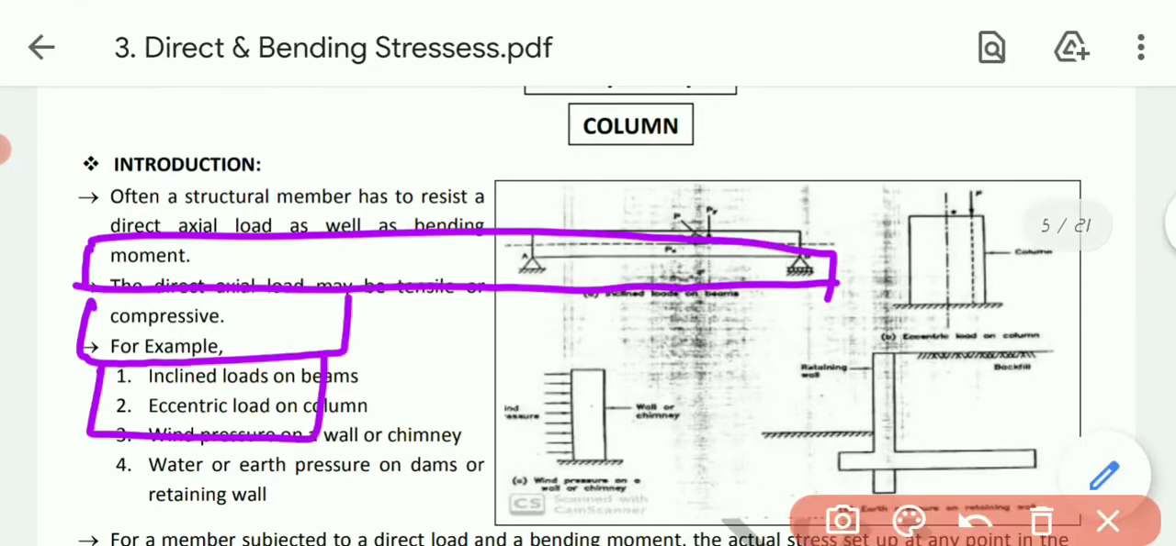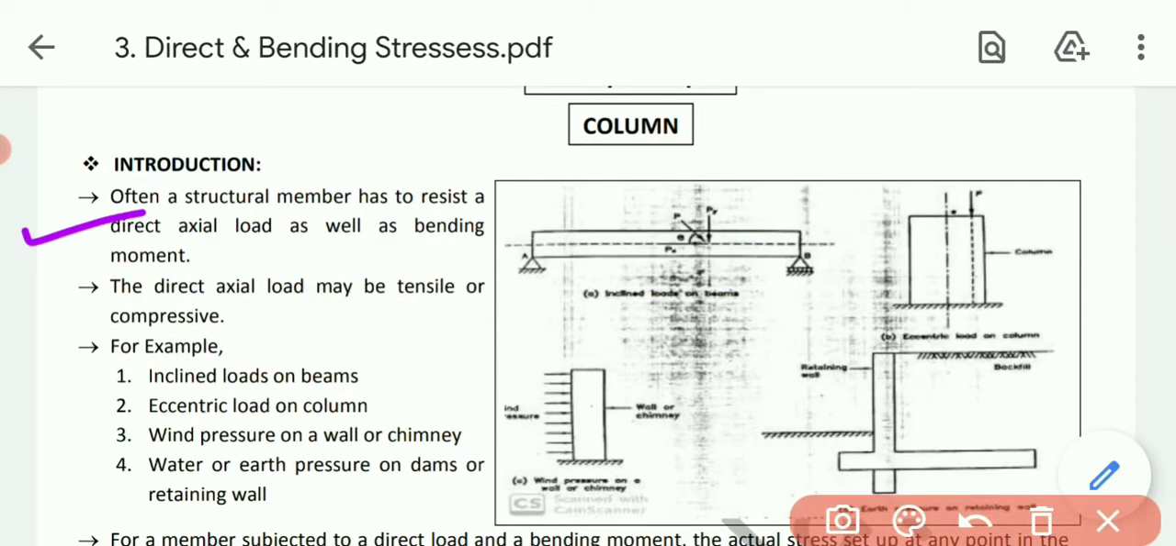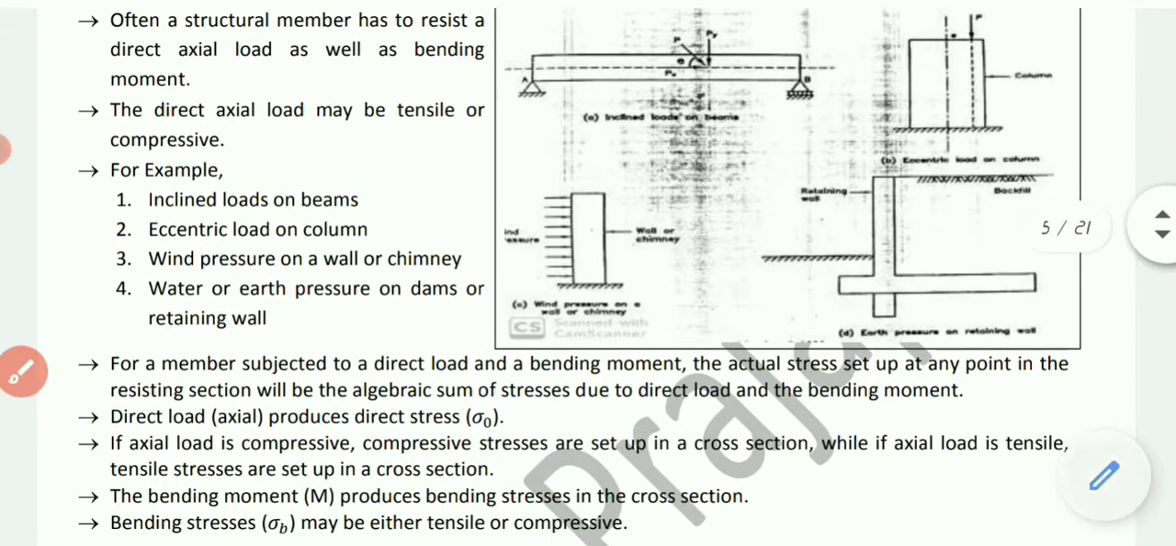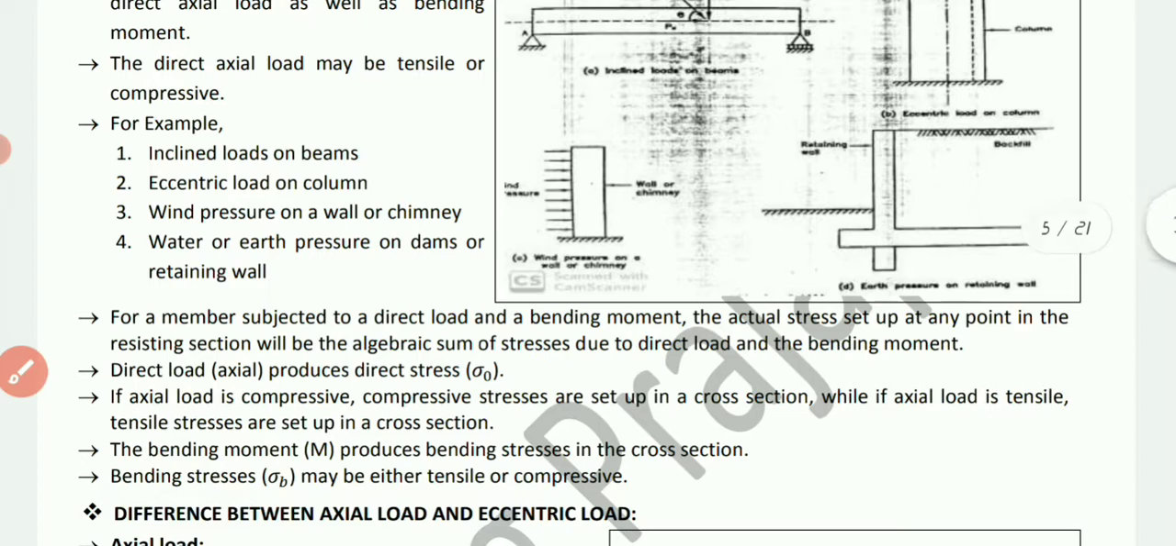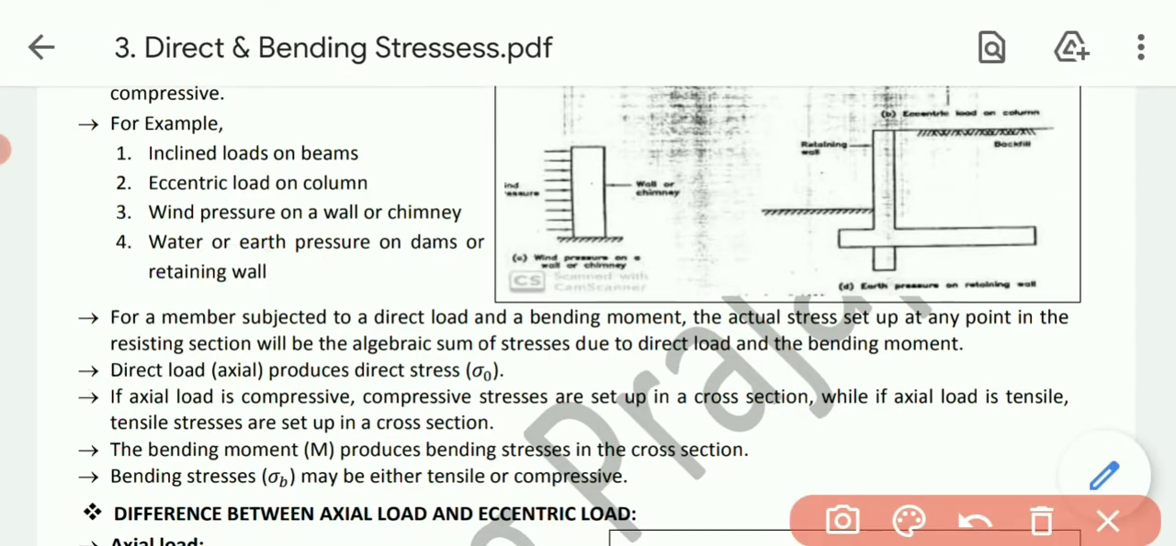Often a structure member has to resist a direct axial load as well as bending moment. Means any structure has to resist this load as well as bending moment. The direct axial load may be tensile or compressive. For example, inclined loads on the beam, eccentric load on the column, wind pressure on the wall or chimney, and water or earth pressure on dams and retaining wall. These all are the variables, or the direct axial load acting on the beam.